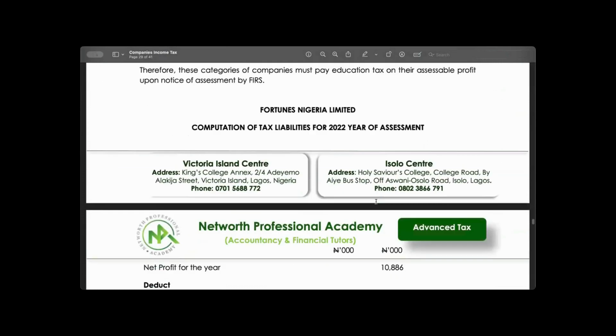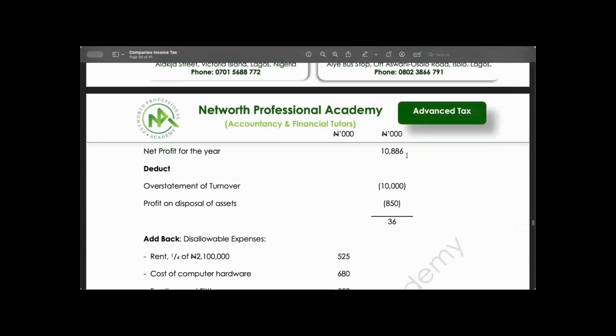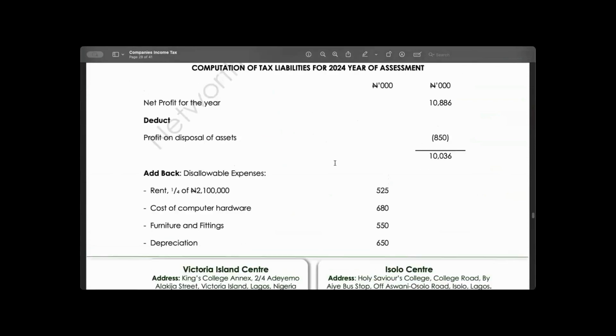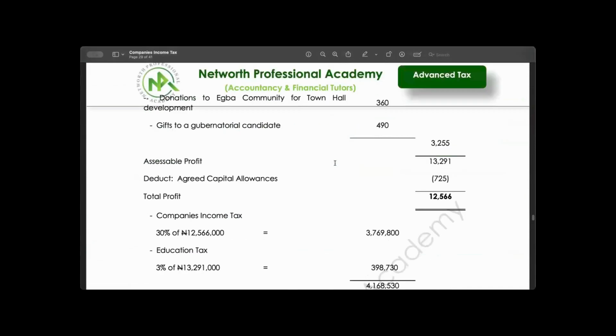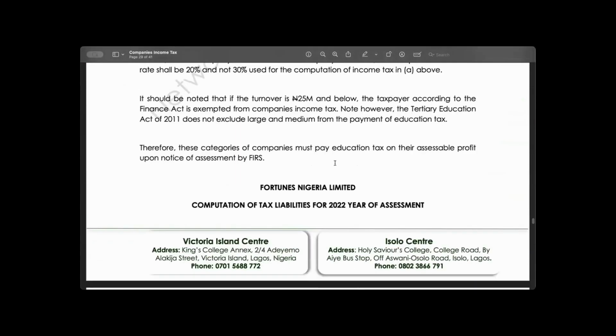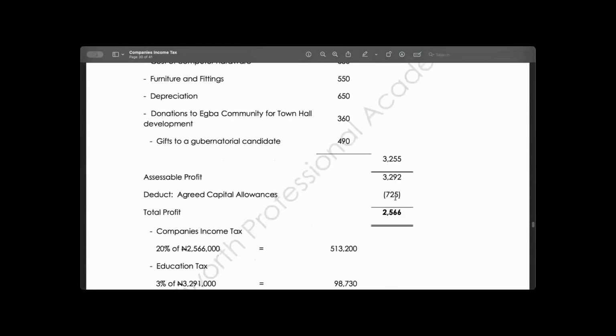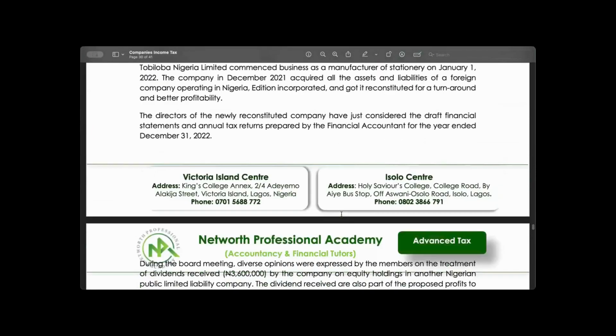So that's that. This is not correct, because now they told us that the turnover is lower. Okay. We have treated it. See where we treated it. This 10 million was the difference. Yes, overstatement of turnover. So we have removed it. So this is what we have now.